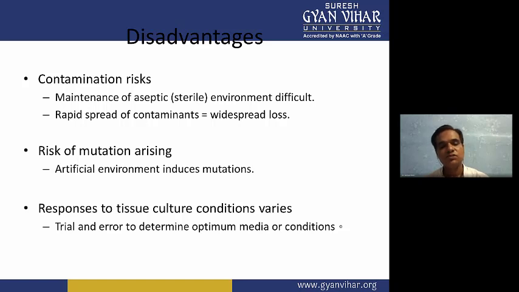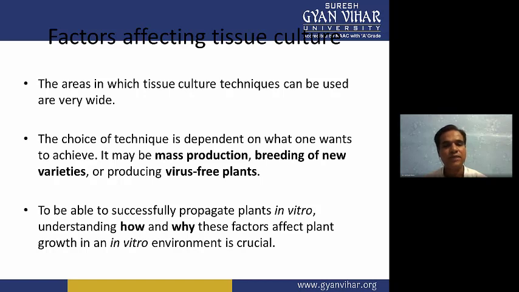Then responses to tissue culture conditions also vary, like trial and error to determine the optimum media or condition, because every plant requires an optimum condition, and we don't know these optimum conditions for every plant. Now, regarding factors affecting tissue cultures, there are many factors we have to maintain in the in vitro condition, like temperature, light condition, humidity, and media condition. These factors are affecting things inside the tissue culture laboratory.